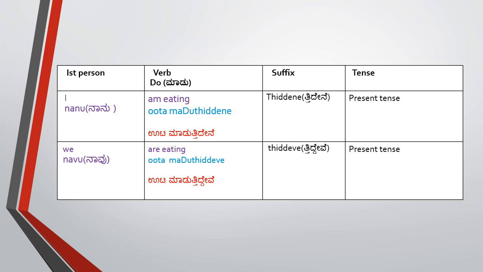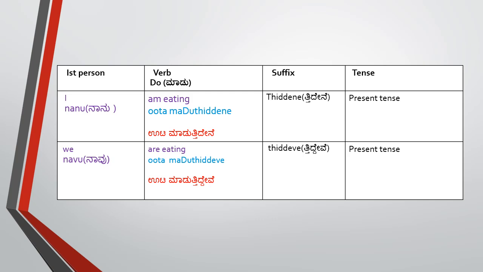So in Kannada we say ನಾನು ಊಟ ಮಾಡುತ್ತಿದ್ದೇನೆ. The suffix we are attaching is ತಿದ್ದೇನೆ. ಮಾಡು is the word, ತಿದ್ದೇನೆ is the suffix, and the tense is present tense. And for ನಾವು, we are eating, ಊಟ ಮಾಡುತ್ತಿದ್ದೇವೆ, and the suffix we are attaching is ತಿದ್ದೇವೆ.